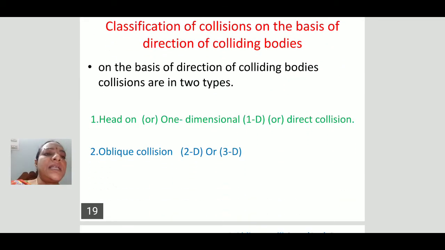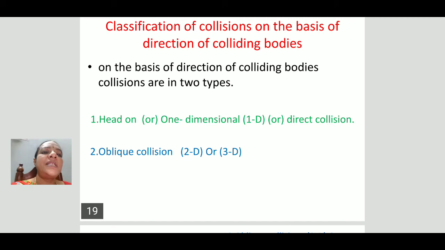Next, let us understand the classification of collisions on the basis of direction of colliding bodies. Particles may come from any direction, that is x direction, xy direction, xyz direction, along the line, along the plane, or in space.